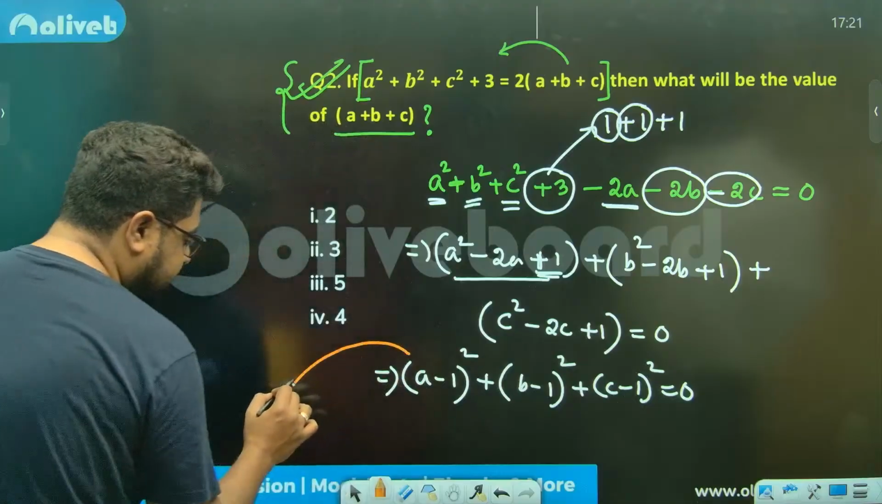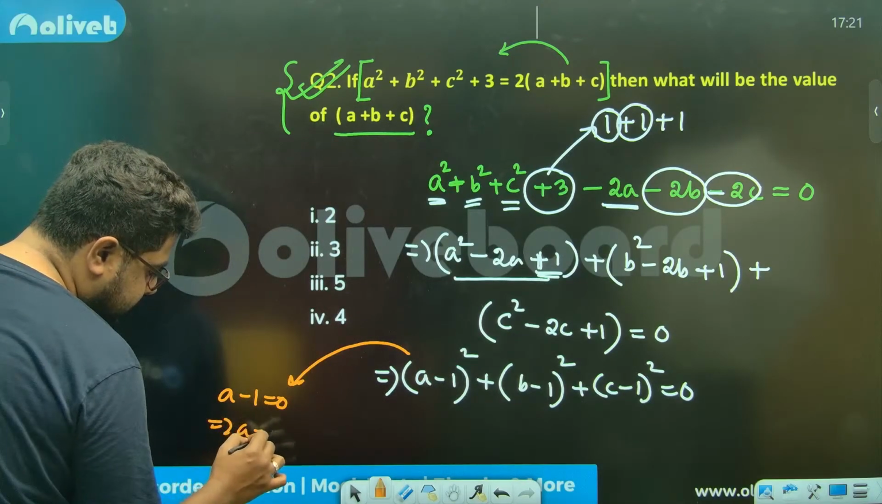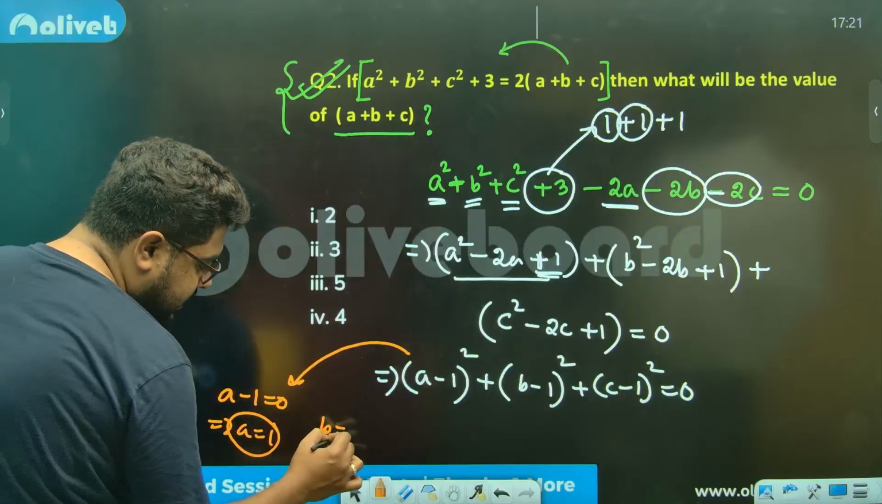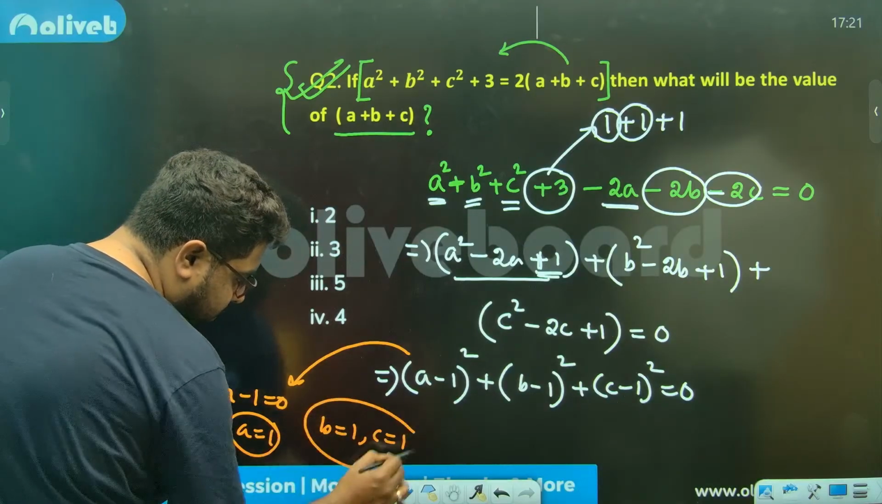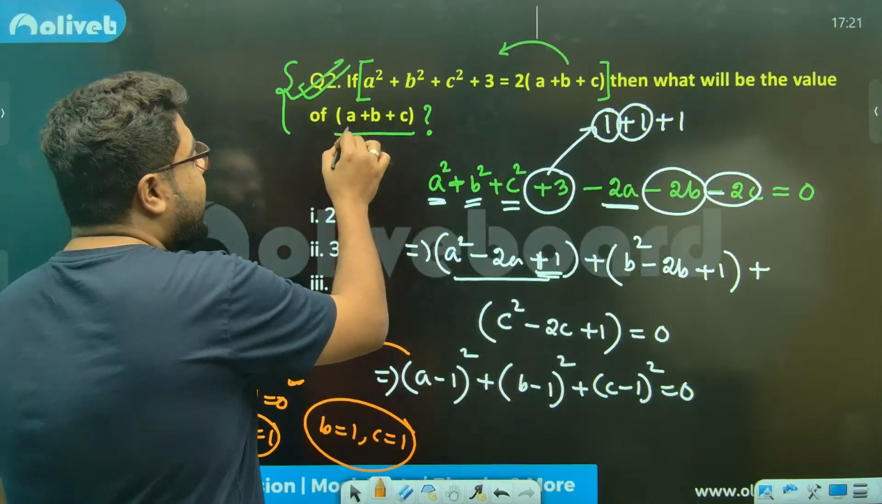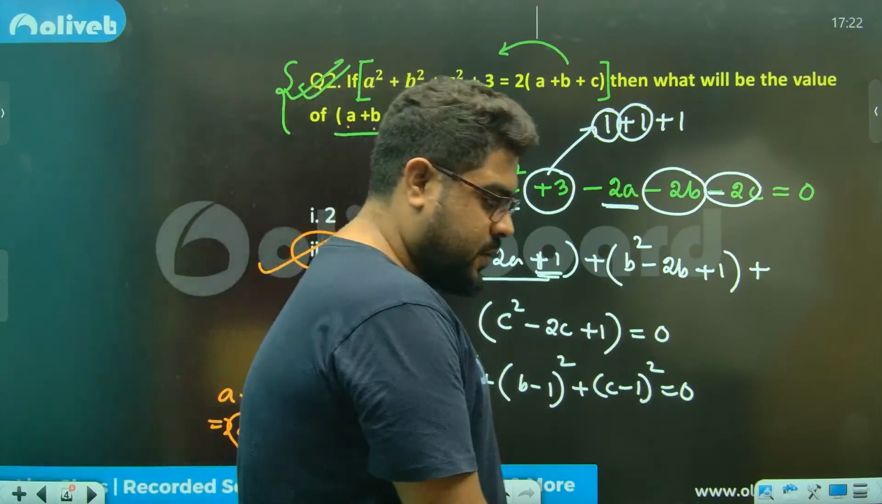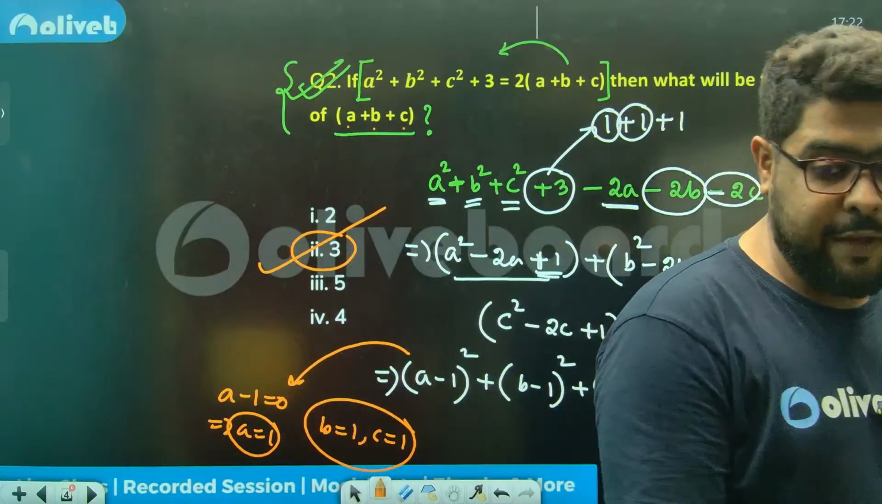Now that means from here, a minus 1 is 0. That means a is 1. Similarly, sir, b is 1, c is also 1. So all three of them are 1, 1, 1. Now you can figure out anything. 1 plus 1 plus 1, the answer is 3, sir. Option 2. Option 2. Everybody.